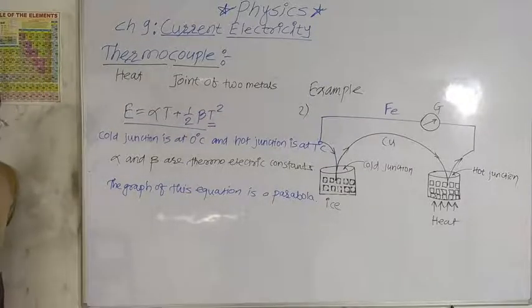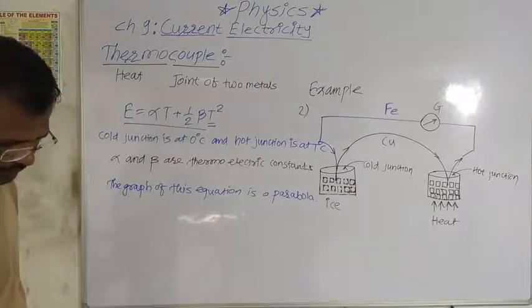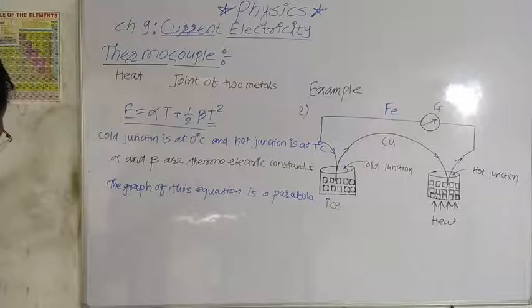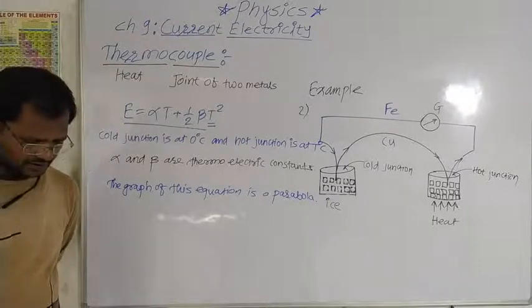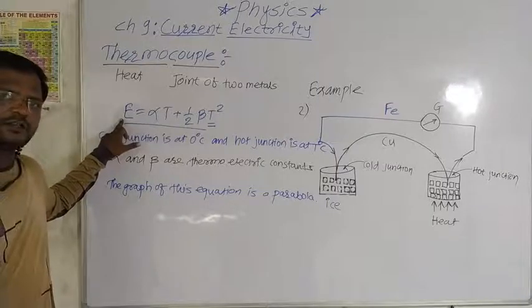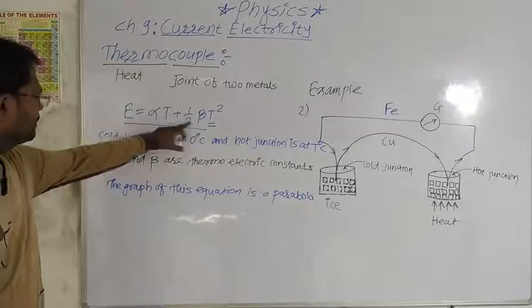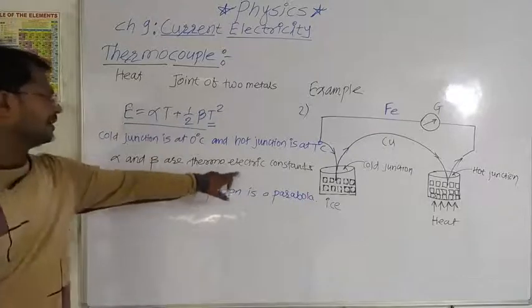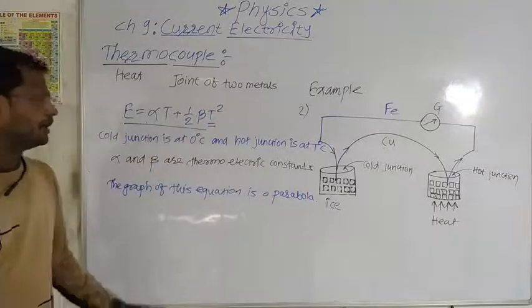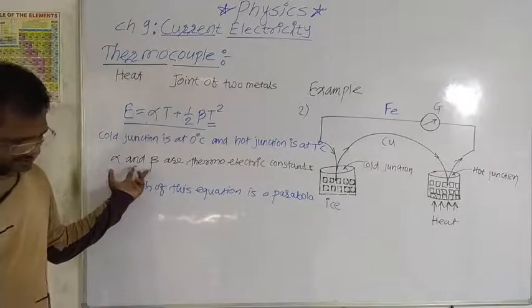After that, we have discussed about equation of thermo EMF. In this equation, capital E is the EMF produced in the thermoelectric effect. Alpha and beta are thermoelectric constants, and value of these constants depends on the metals used.